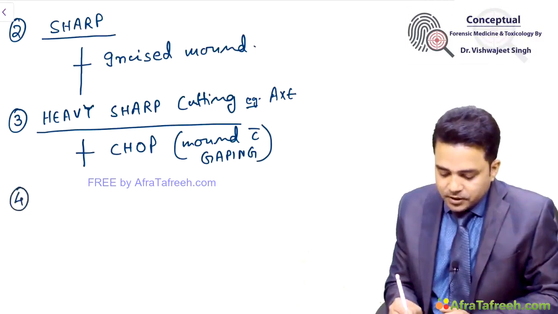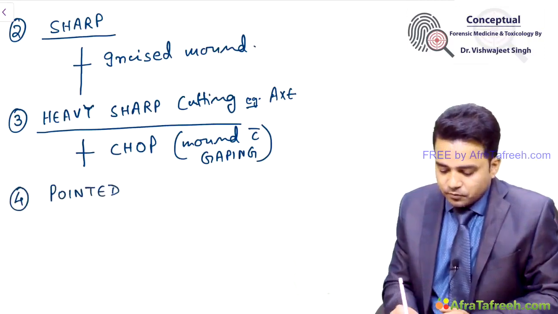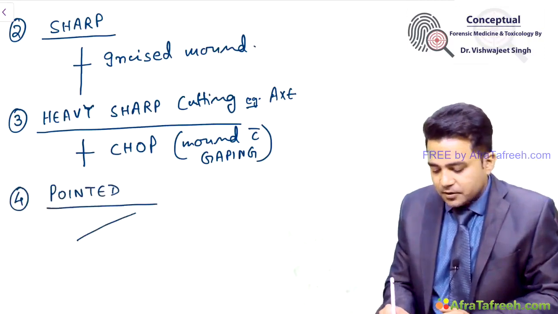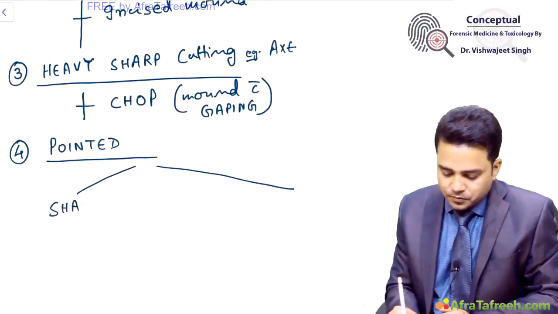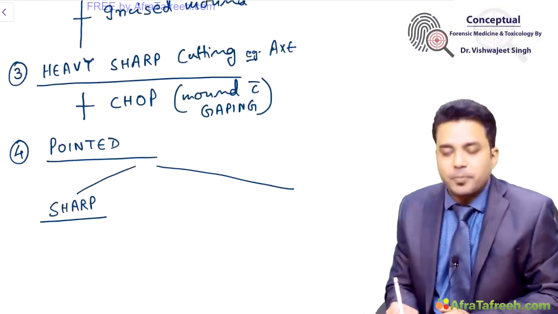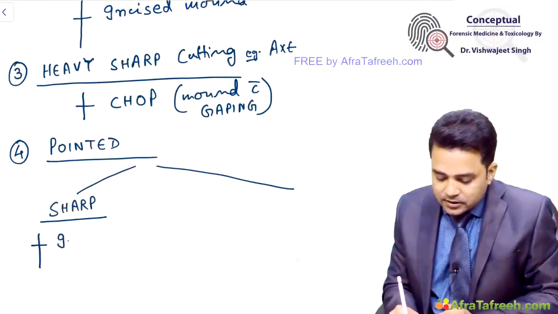Then your weapons can be pointed weapons, which can again be sharp or blunt. Pointed sharp weapon like your knife can produce incised stab wound.